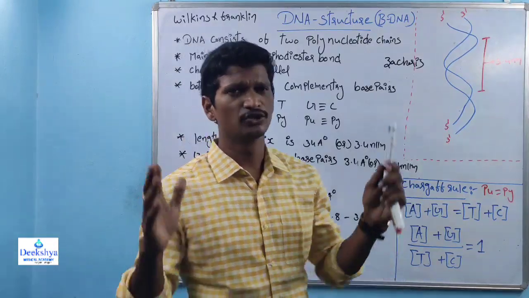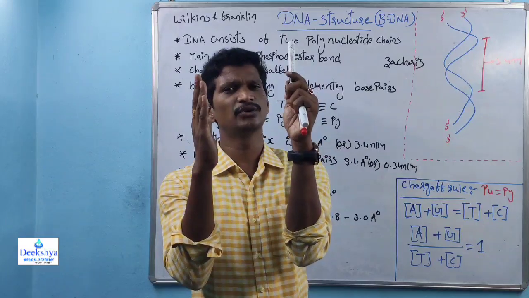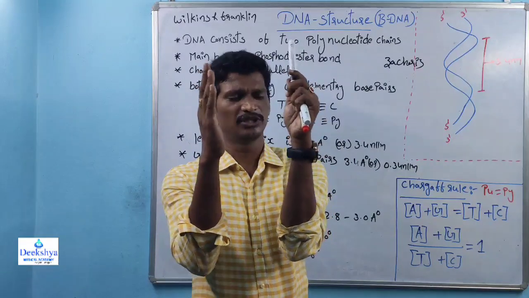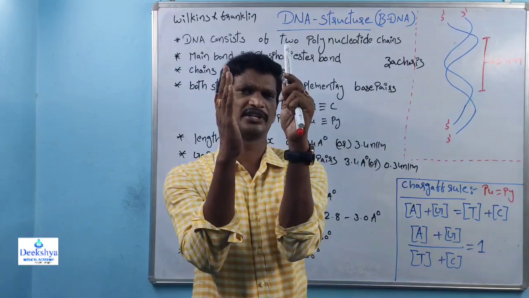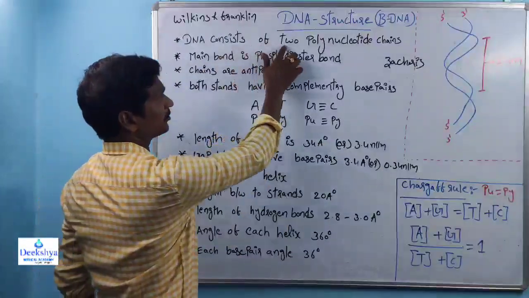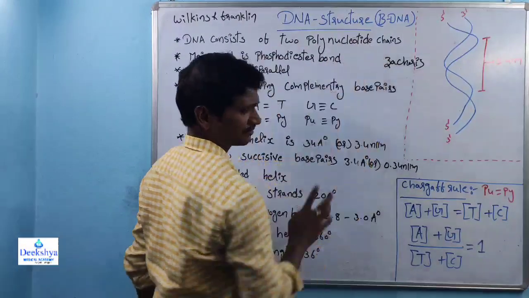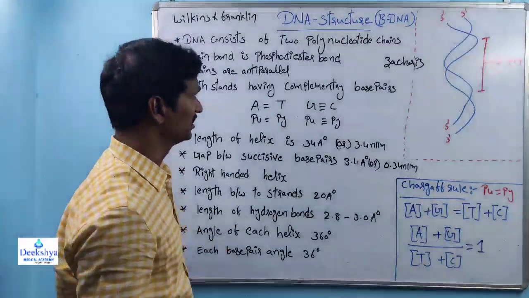These two polynucleotide chains are associated, so DNA is a double helical structure. DNA especially contains deoxyribonucleotides, right?